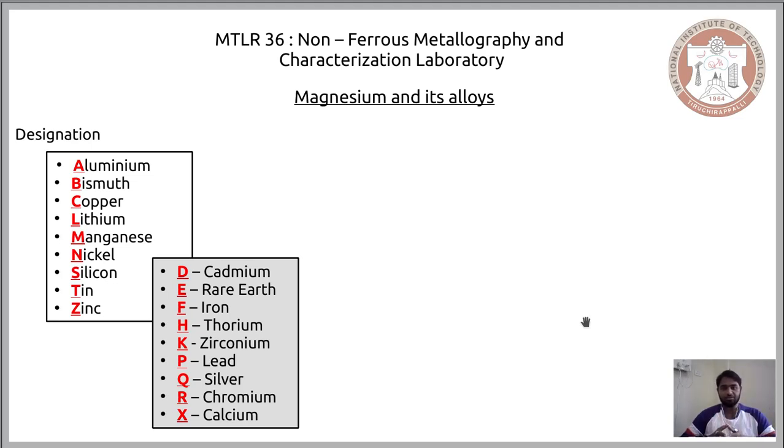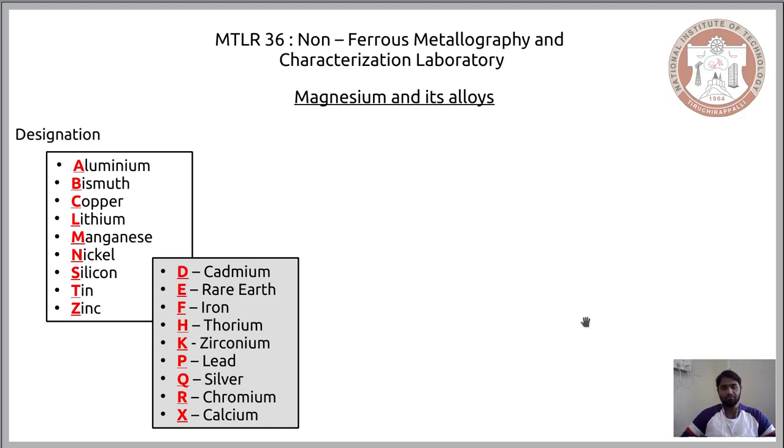And for rare earth elements, we have E. Iron is fairly straightforward to remember, we have ferrite, so F. These are other alloying elements wherein the first letter of their name does not match the designation. It includes zirconium and lead. Maybe lead is easy for us to understand because we know its name to be plumbum, so P, and we have silver, chromium and calcium. So we have two sets of alloying elements. For one set of alloying elements, the designation is easy for us to relate to the first letter of the alloying element.